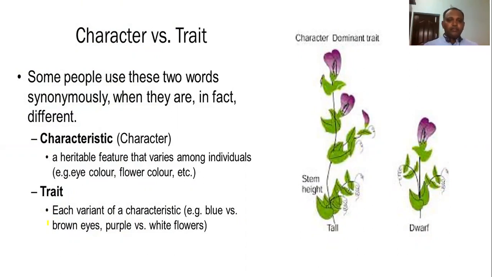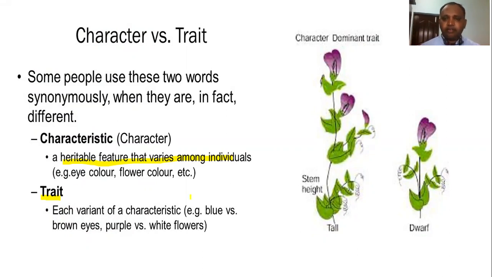It's a heritable feature that varies among individuals. That is what you can call a character. For example, eye color, flower color, and the height of the plant are also examples of character. Then what is the meaning of trait? Each variant of a character we can call a trait.